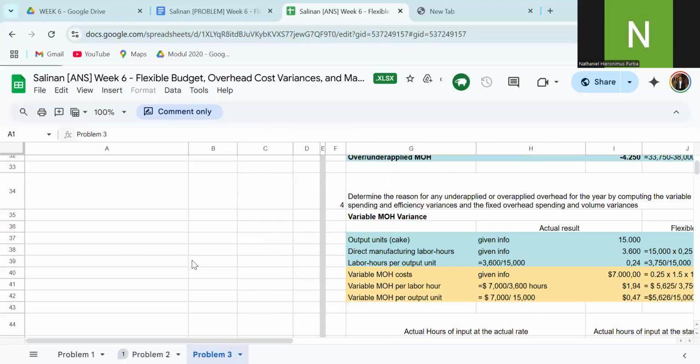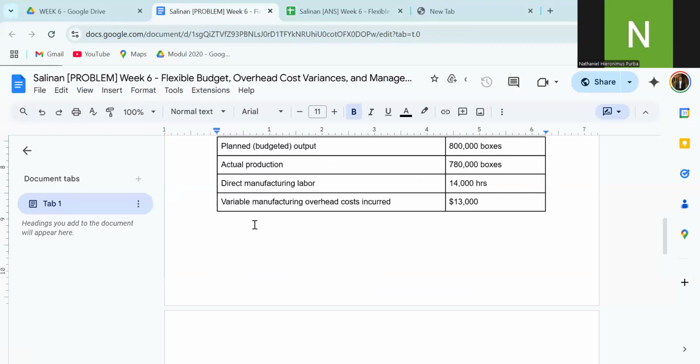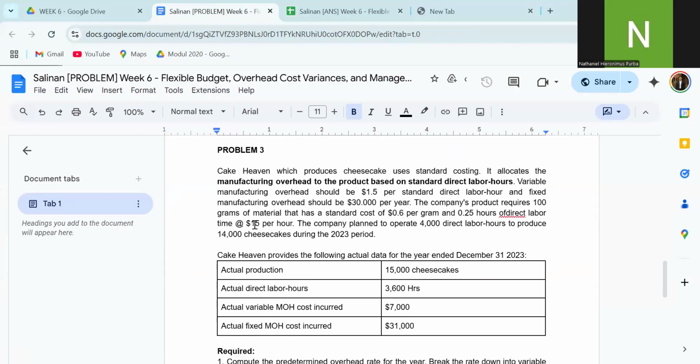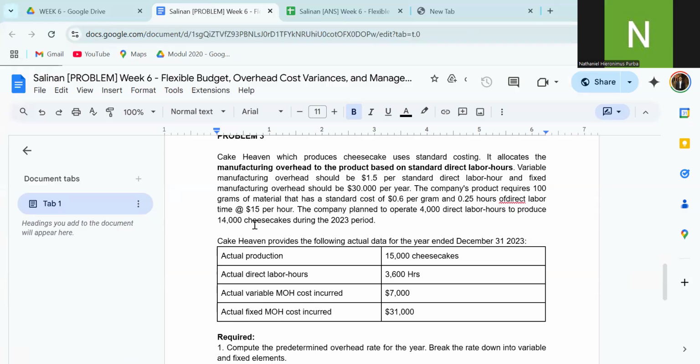The third problem, Cake Heaven, which produces cheesecake, uses standard costing. It allocates the manufacturing overhead to the product based on standard direct labor hour. Variable manufacturing overhead should be $1.5 per standard direct labor hour, and fixed manufacturing overhead should be 30,000 per year.